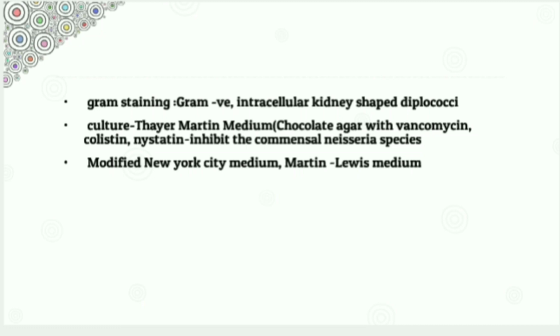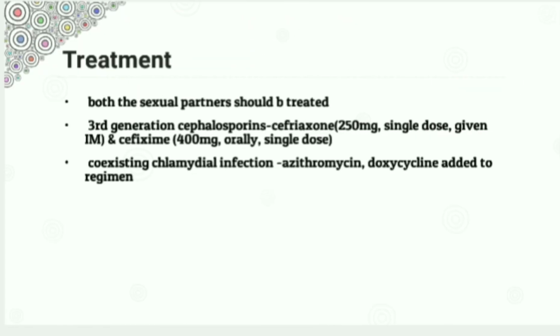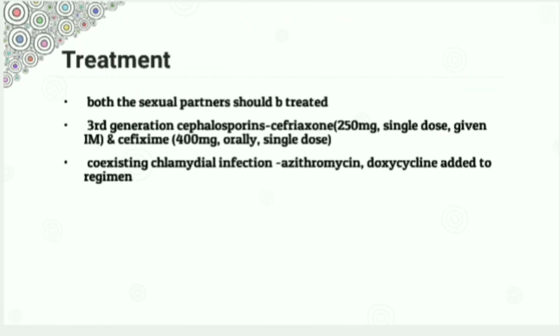Why are we performing the biochemical test? It is to differentiate the gonococcus from other commensal Neisseria species. Gonococcus is catalase and oxidase positive. On the rapid carbohydrate utilization test, it ferments only glucose but not maltose and sucrose. How to treat the gonococcal infection: for the treatment, both the sexual partners should be treated. Drug of choice is a third generation cephalosporin like ceftriaxone, which is 250 mg single dose given intramuscularly, and cefixime, which is 400 mg given orally, only a single dose.